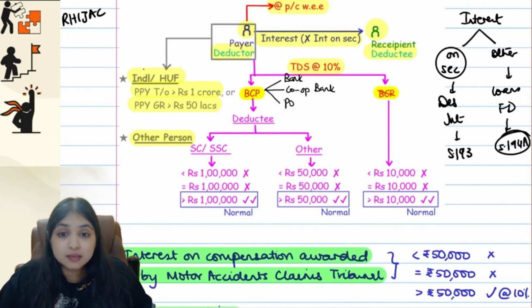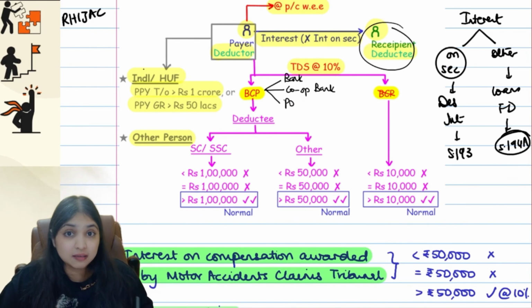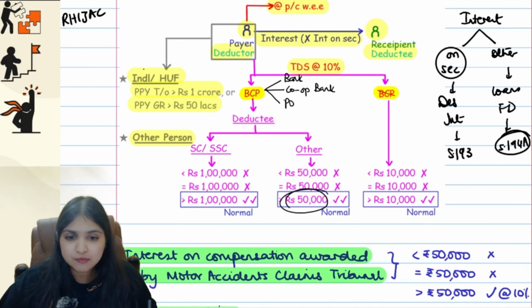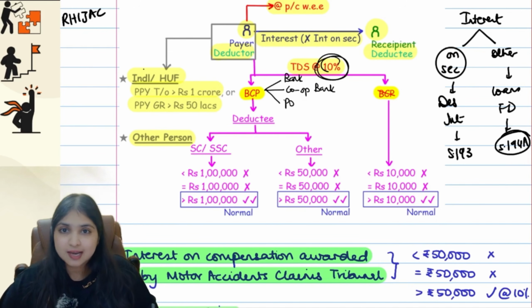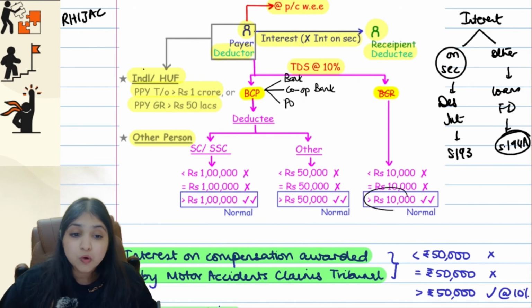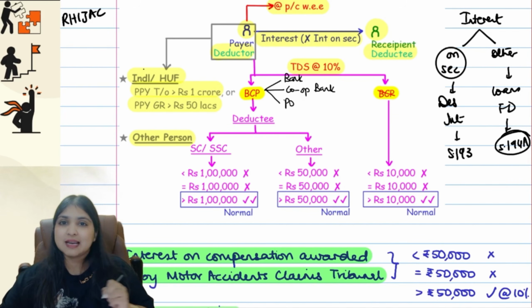So if the deductor is BCP, then I will see who the deductee is. If the deductee is a senior citizen or super senior citizen, then up to 1 lakh no TDS. If the interest is more than 1 lakh, then the deductor will deduct TDS at the rate of 10%. If the deductee is not a senior citizen or super senior citizen, then the limit is 50,000. So up to 50,000 no TDS. If the interest is more than 50,000, then the deductor will deduct TDS at the rate of 10%. But if the deductor is not BCP itself, then the limit is 10,000. If the interest is more than 10,000, only then there will be TDS at the rate of 10%.